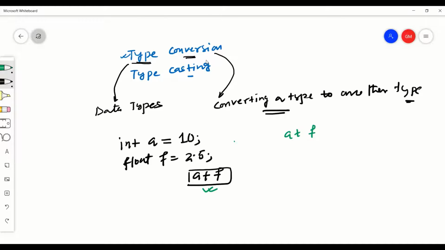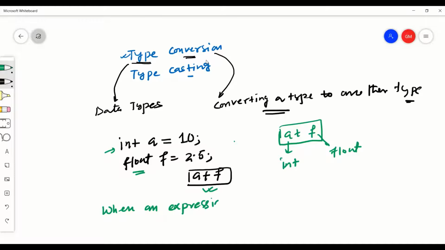So what is the type of a and f? Look carefully. a is int and f is float. So if you look at this expression, both the operands are of different types. So type conversion means, please note down, type conversion means when an expression has multiple types or different types of operand,